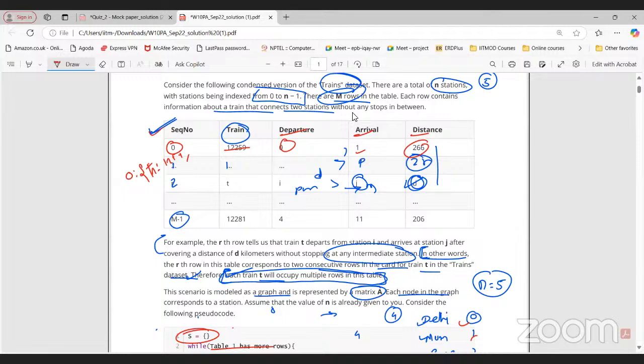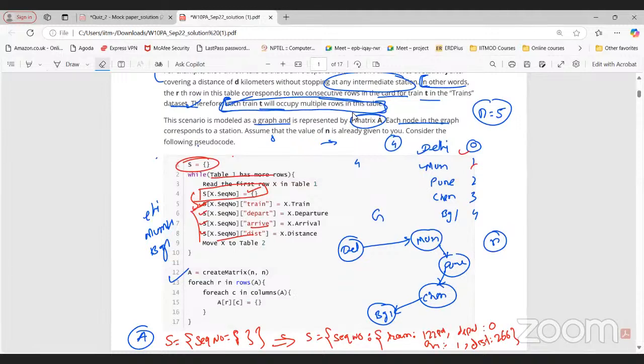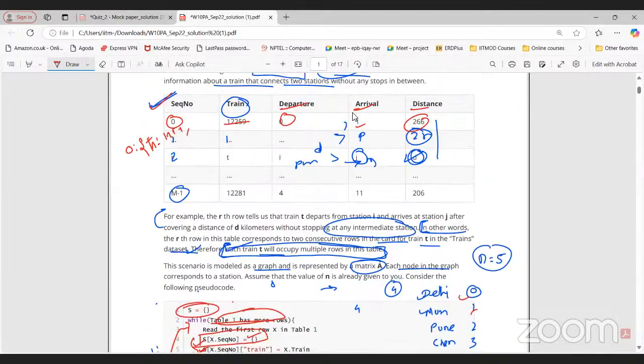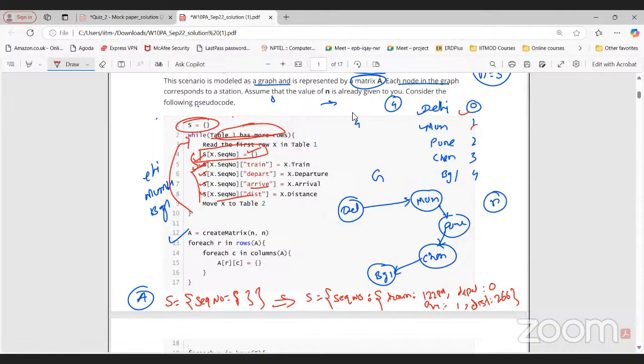So we are storing this tabular data into a dictionary, right? Can I say like this? Because we are doing this for every row. While loop is there for a table that has more than one row. For every sequence number, we are creating a dictionary. And in that dictionary, we are adding the corresponding train number, departure, arrival, and that index value, and in distance, the corresponding distance, right? This is what we are doing for the entire table. So we are simply converting that tabular data into a dictionary here.